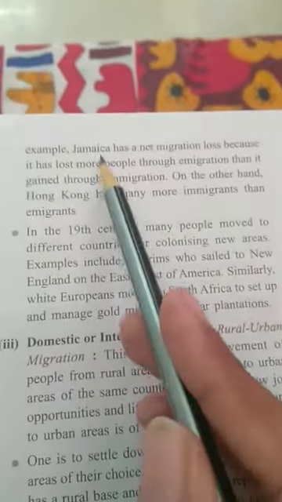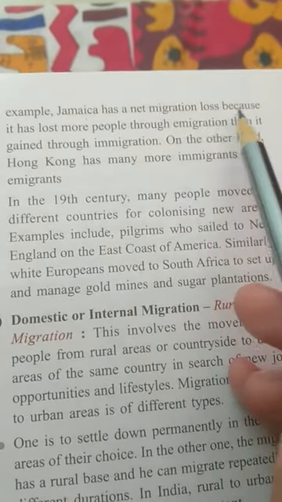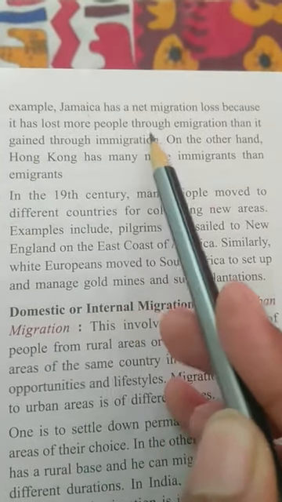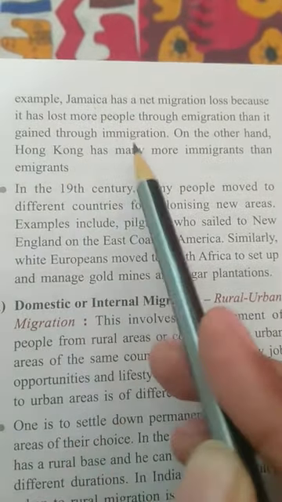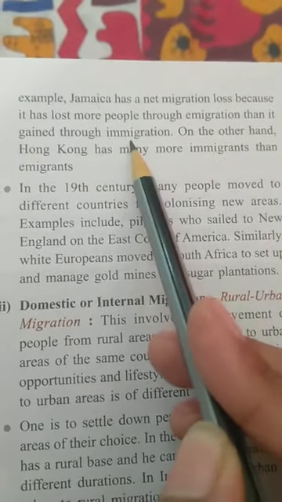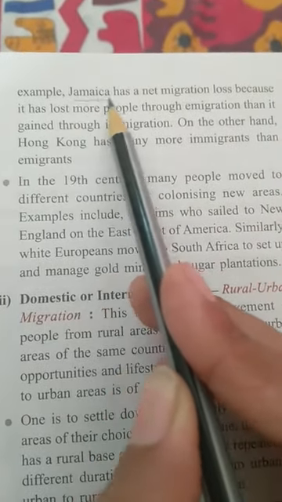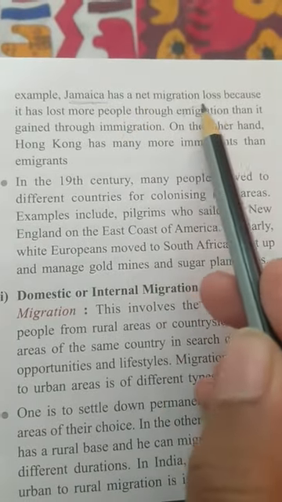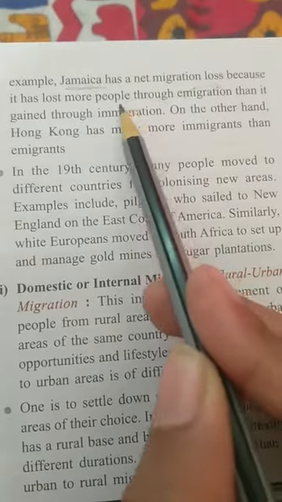For example, Jamaica has a net migration loss because it has lost more people through emigration than it has gained through immigration. Now, what do you understand by this? The people who are living in Jamaica have moved out of their country more than people coming into their country.